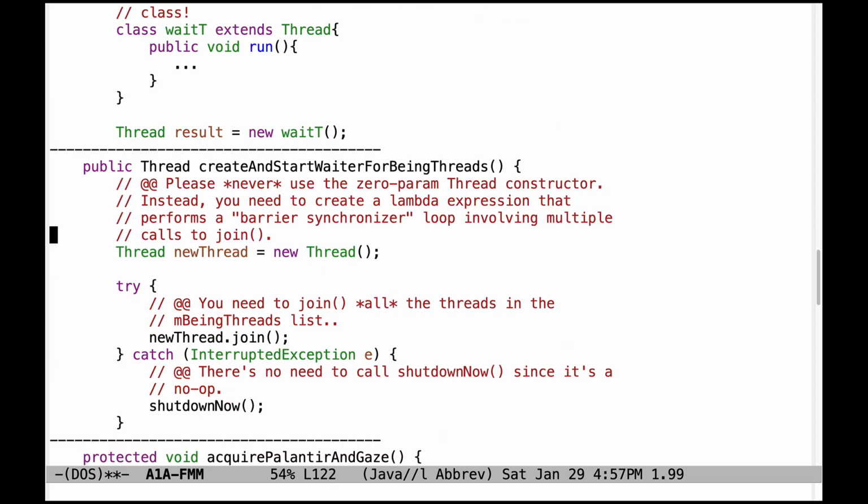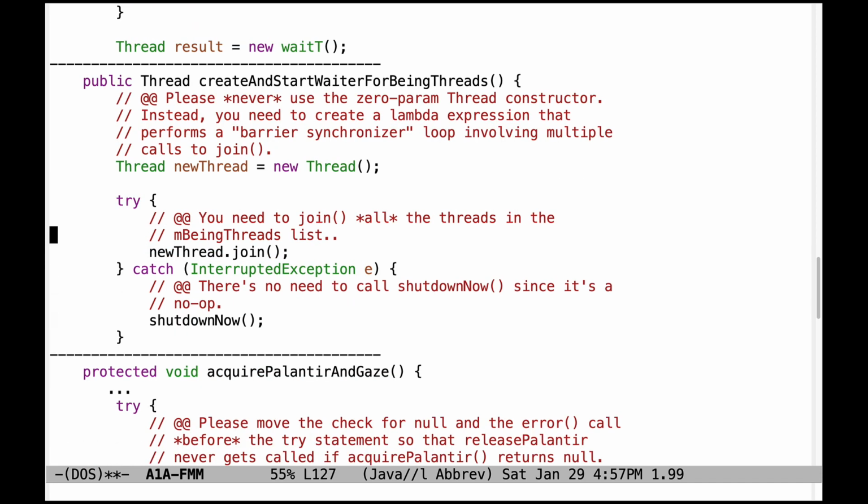Take a look at another issue. This is something I warned you about in class, but it's something that you need to keep in mind. Please never, ever, ever use the zero parameter thread constructor. Instead, what you need to do is create a lambda expression that performs a barrier synchronizer loop that involves multiple calls to join for the various threads that are in the being threads list.